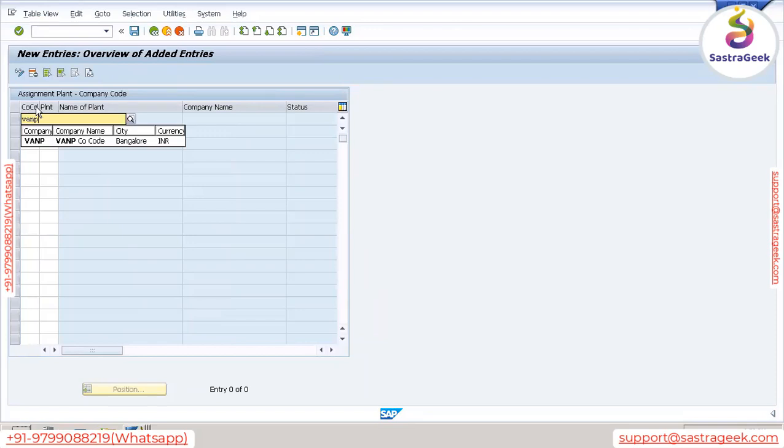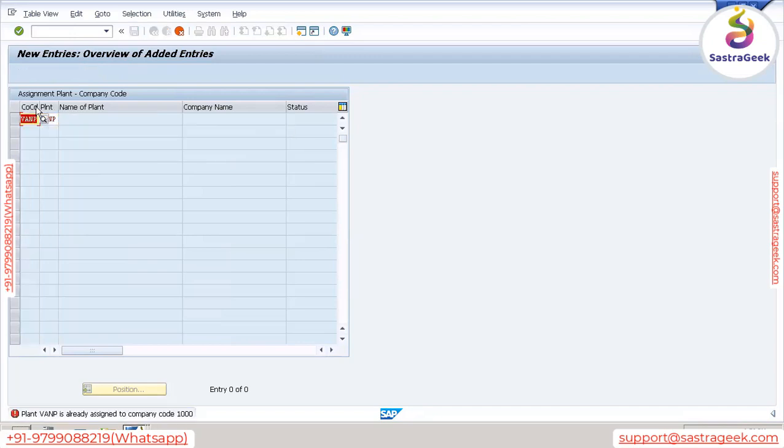Now you are going to tell the system that this VANP company code also wants to use the same plant VANP. Enter. What does it say? Plant VANP is already assigned to company code 1000. It means the same plant we cannot assign to more than one company code.